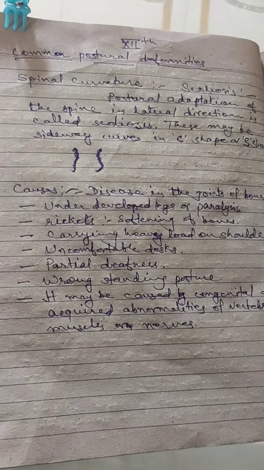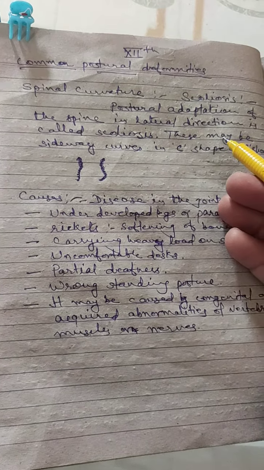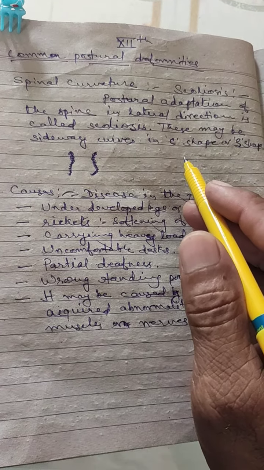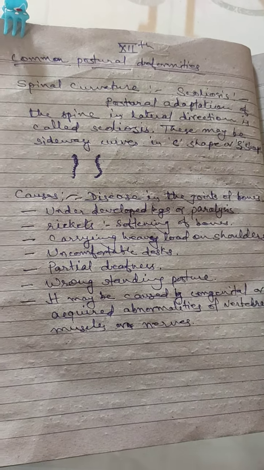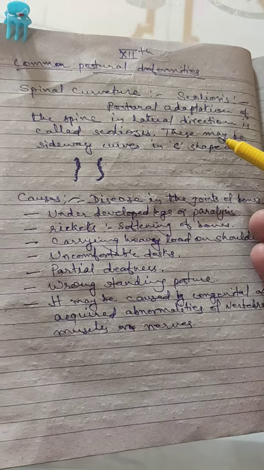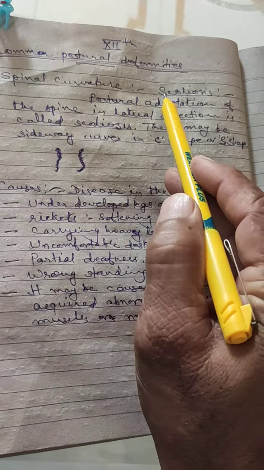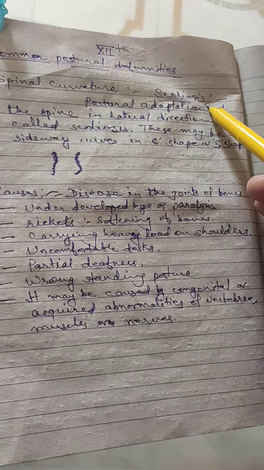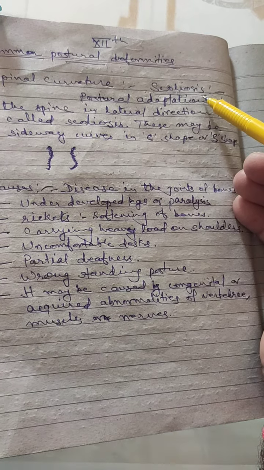Our topic is common postural deformities. We were discussing the deformity of spinal curvature. In that, we have discussed kyphosis type of deformity, lordosis type of deformity, and today's topic is scoliosis type of deformity in your spine. What is scoliosis type of deformity?